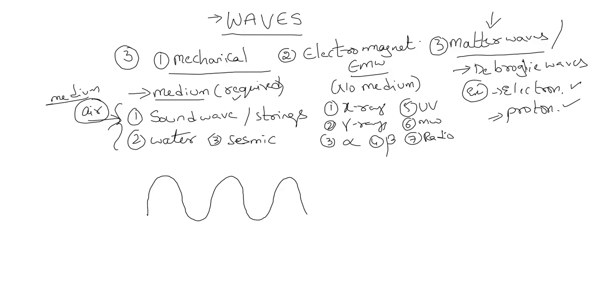So this is called a wave. For a wave, what you need to remember is that we generally have three dimensions: x, y, and z.